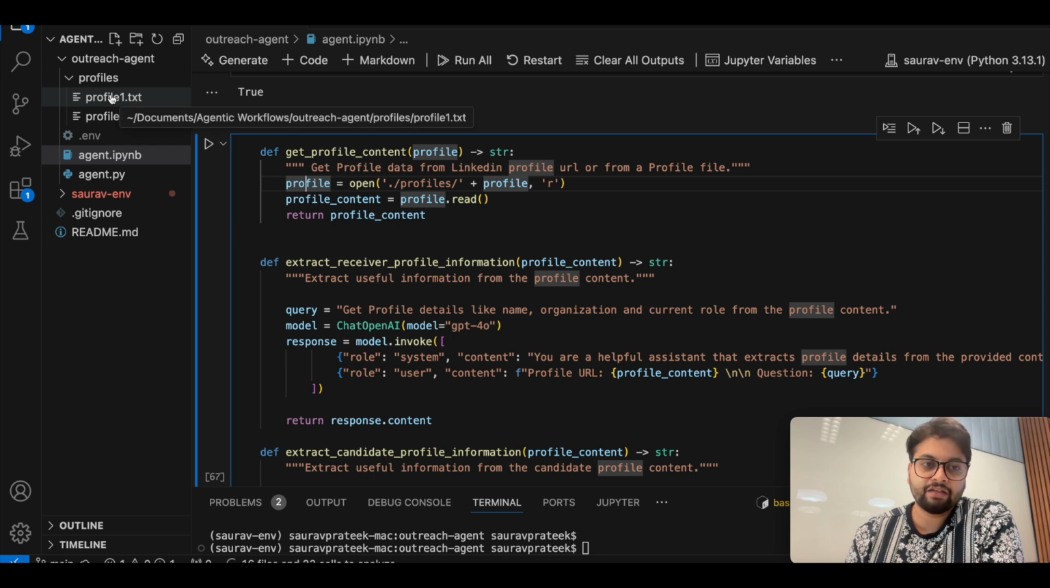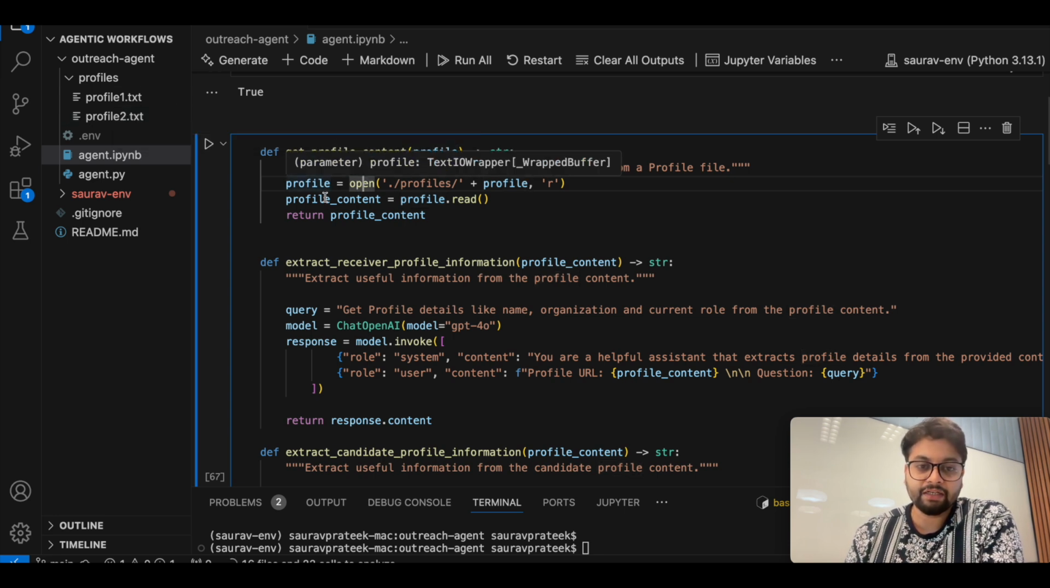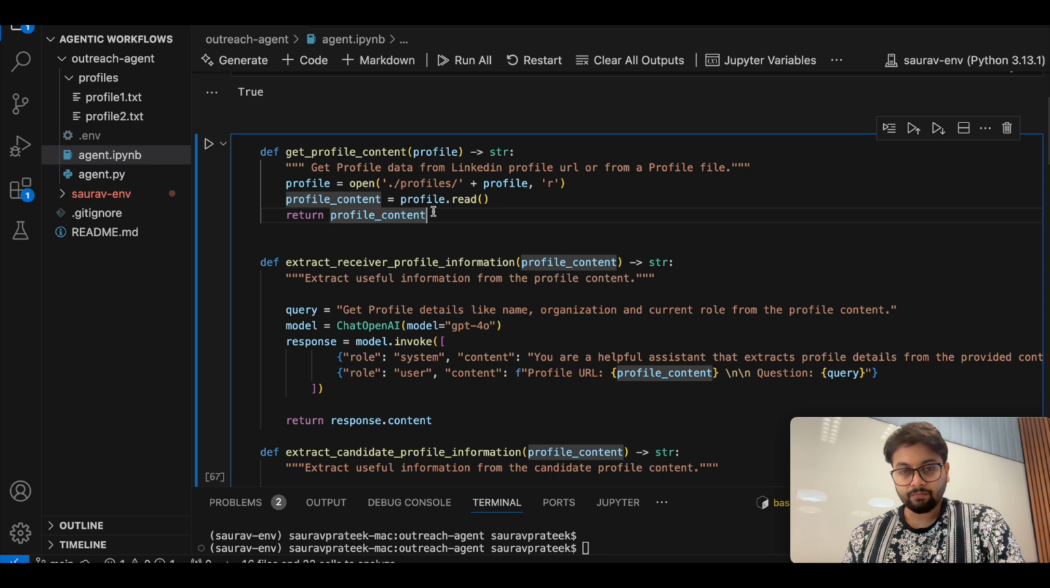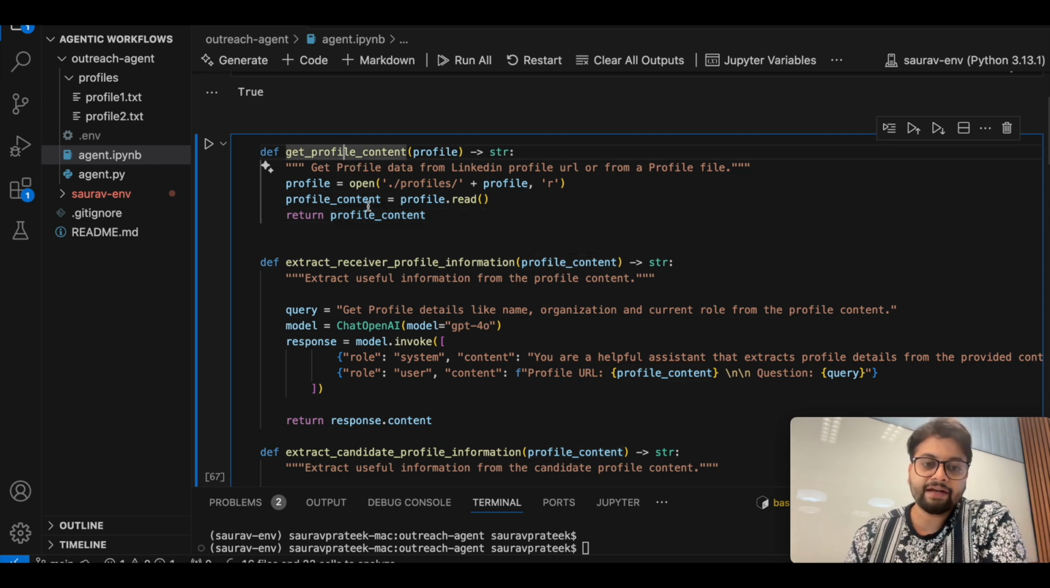Profile one is the profile information about the receiver, and profile two is the profile information about the candidate. So I'm pulling these details here and I'm returning them. That is the first node. So this node can eventually read the profile information of the receiver and the candidate.